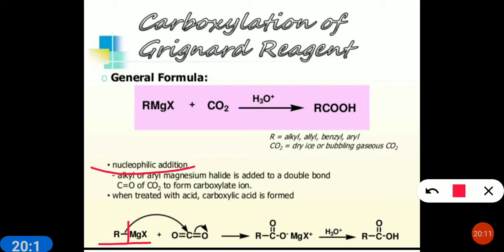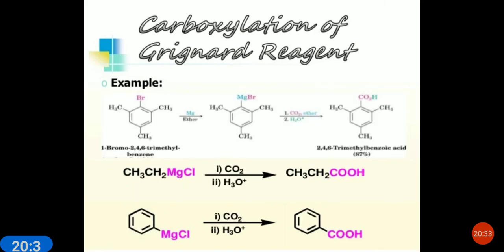Here the formation of this product takes place, which will undergo hydrolysis, HOH. So OH and MgX will be removed as the byproduct, and this H will attach to form the carboxylic acid. This is the method to convert a Grignard reagent into carboxylic acid.